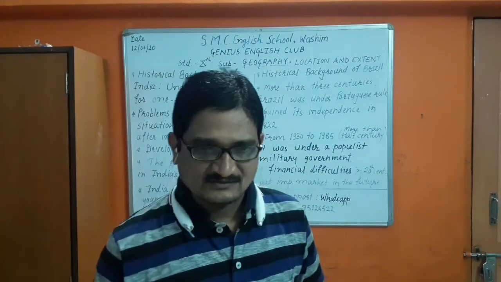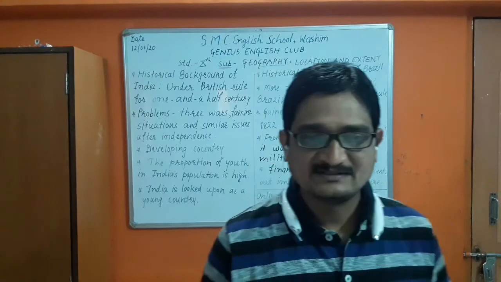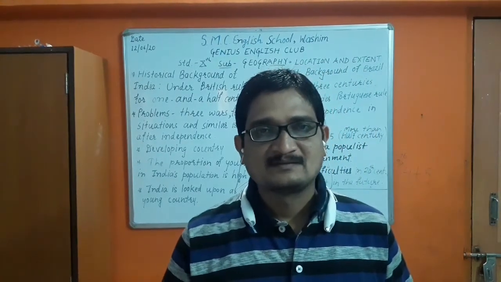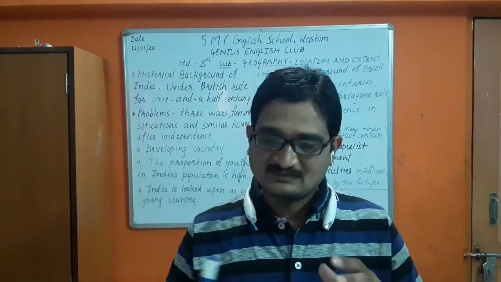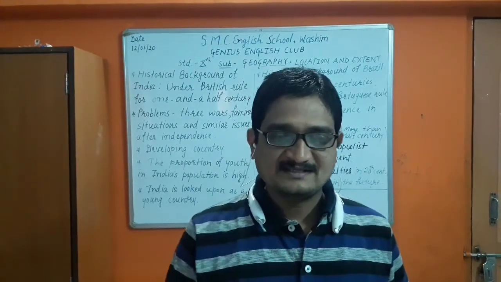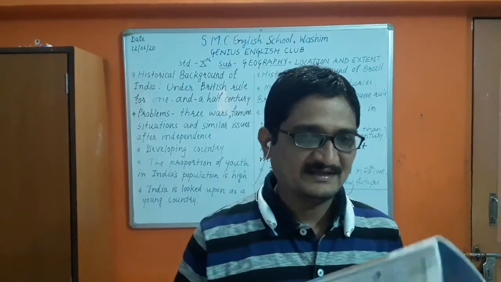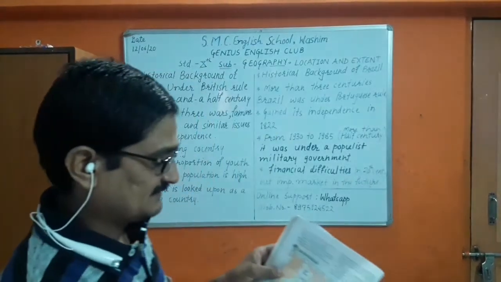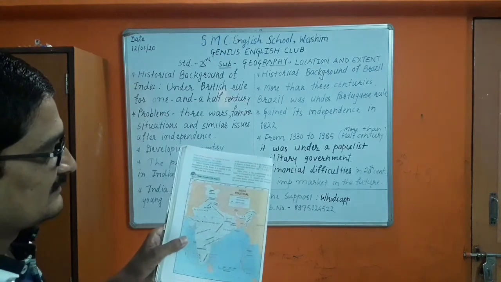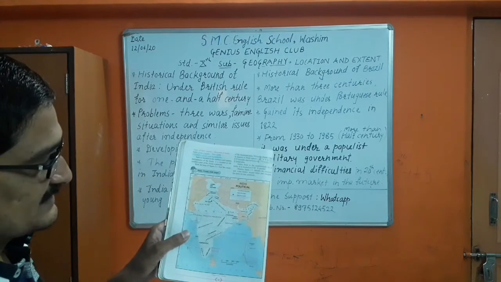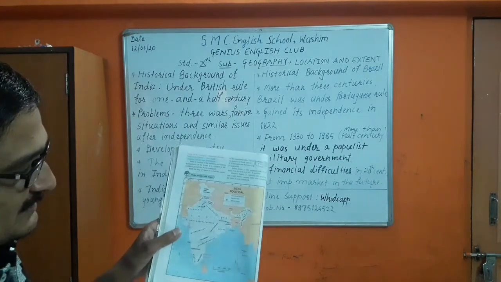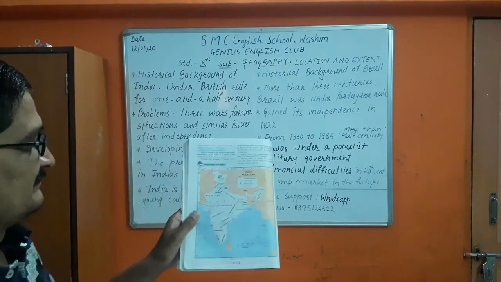And we have also seen the neighboring countries, seas and oceans around both countries. On the east side of India, which country is there? China and Myanmar.